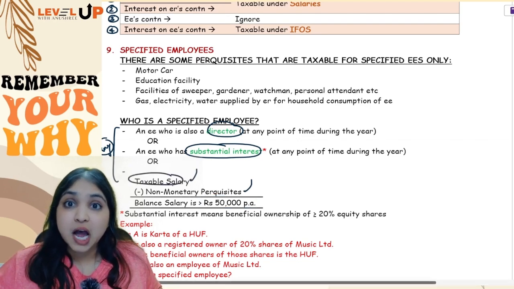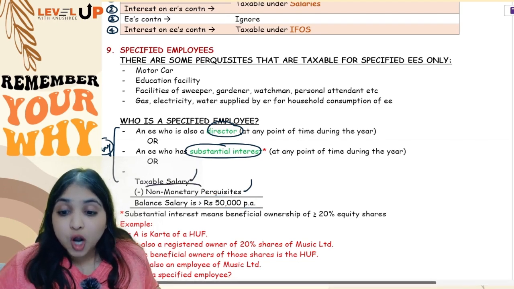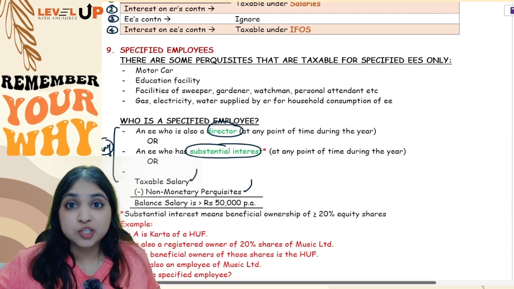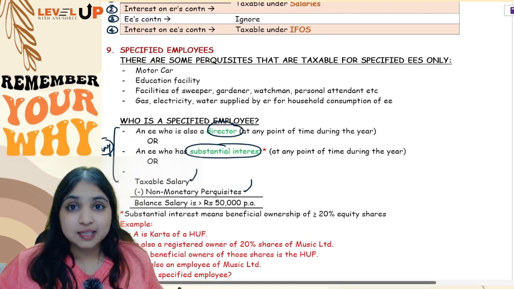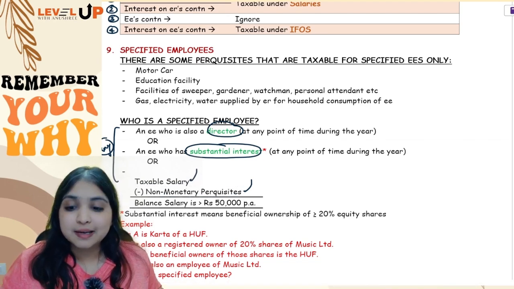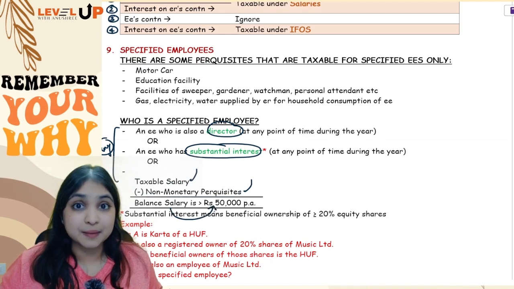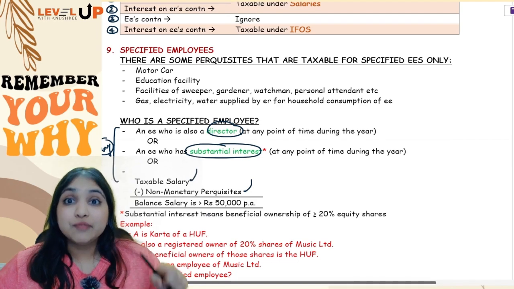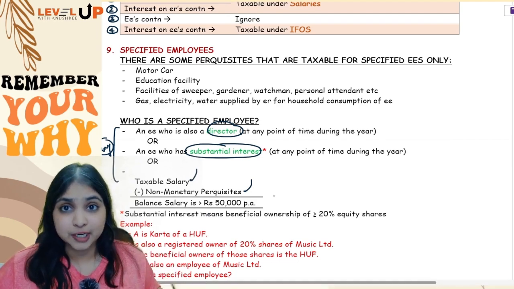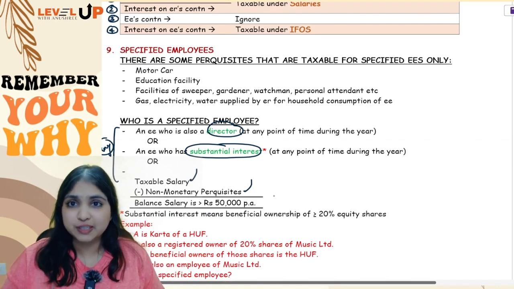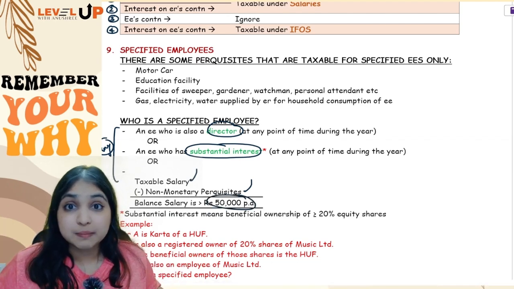Taxable salary means after section 16 deductions. Non-monetary perquisites means all the perquisites which he has received in kind, like RFA, motor car perquisite. So taxable salary minus non-monetary perquisites, balance salary should be more than 50,000 per annum. Now in your examination, most of your questions, your employee will be a specified employee, because the employee will be mostly getting covered under this third point, because salary will generally be more than 50,000 per annum. This is not a monthly limit, this is a per annum limit.